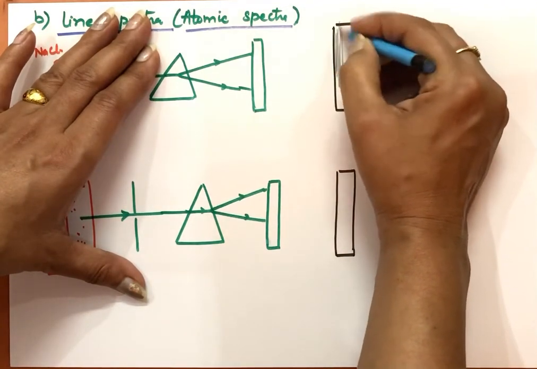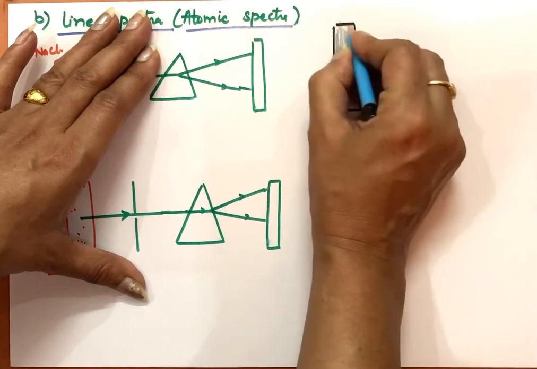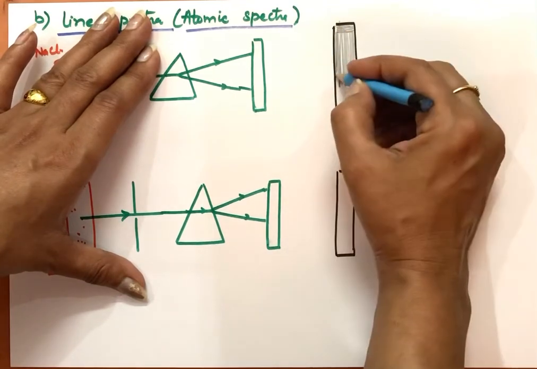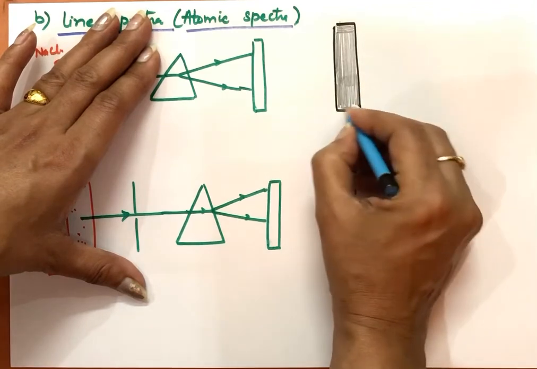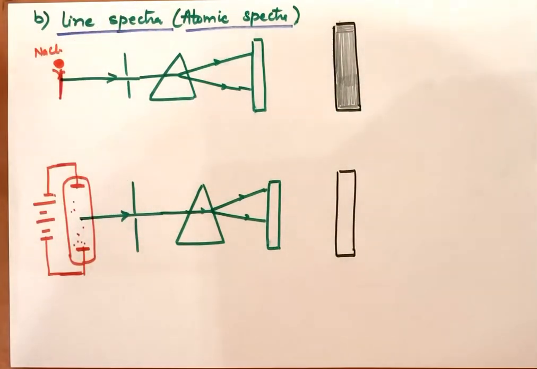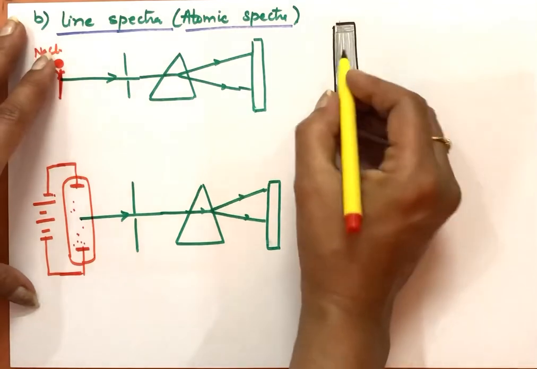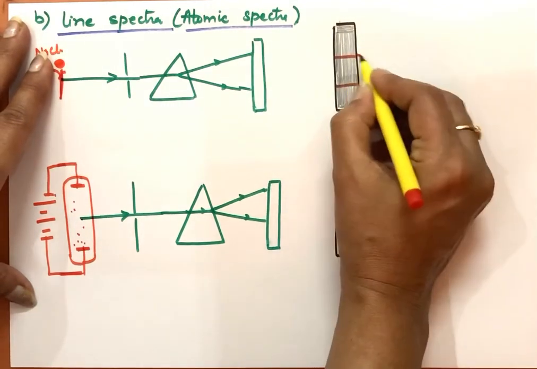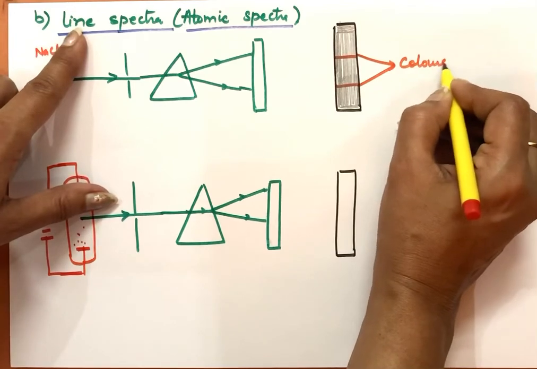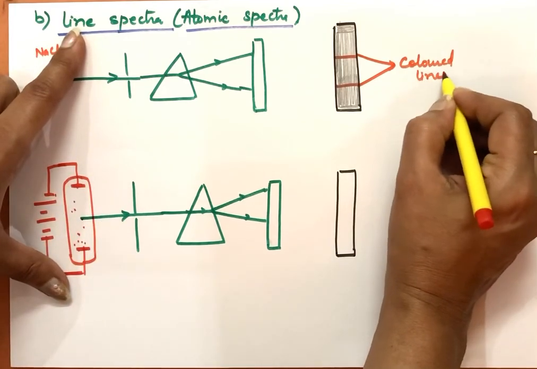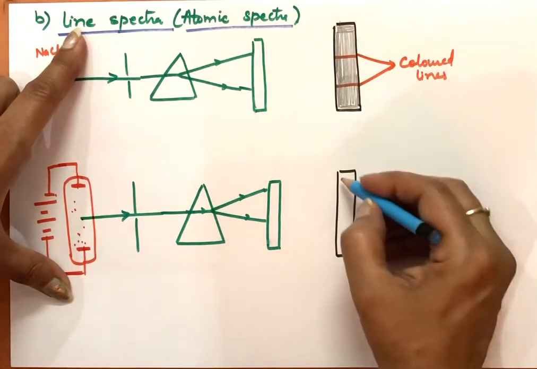We will not get a rainbow kind of continuous spectrum. The whole spectrum is black, and in the black spectrum there will be some colored lines visible. Since lines are there, this is called line spectrum.